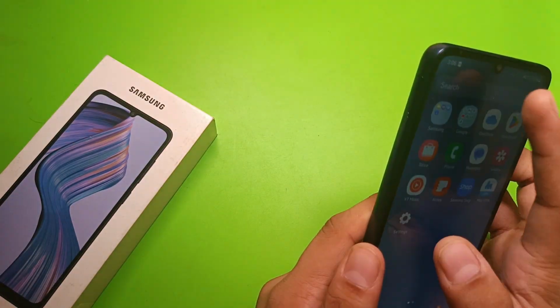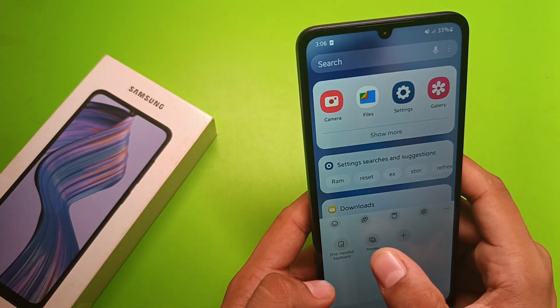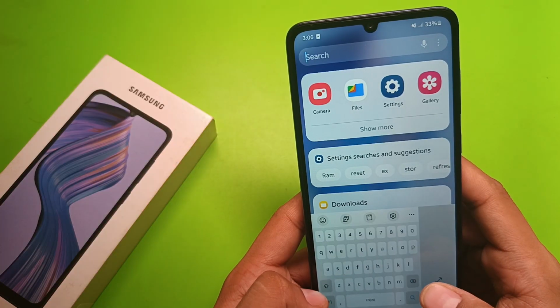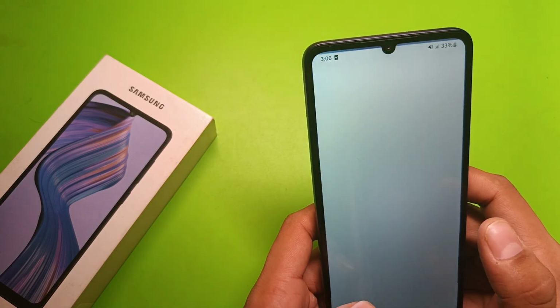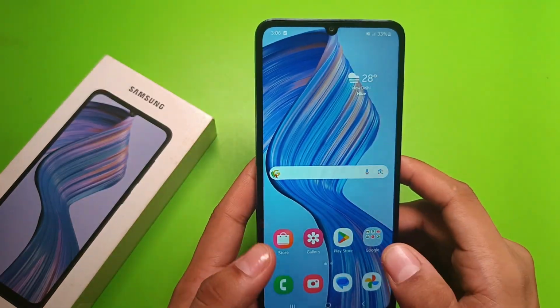You can just tap on search and you can see here it is one hand keyboard. So you can just enable this also by doing this. You can just enable it from the settings, and if it is not enabling or sometimes crashing, then